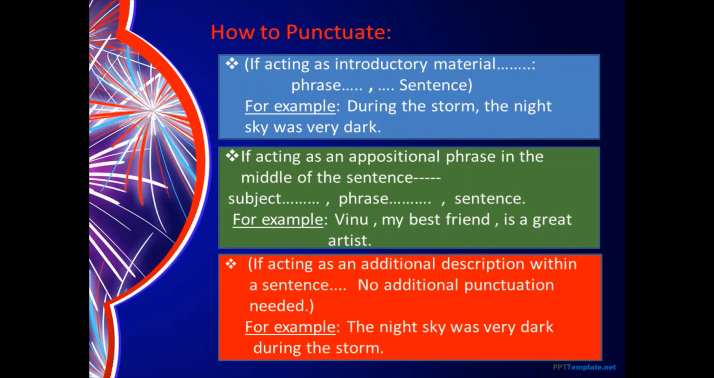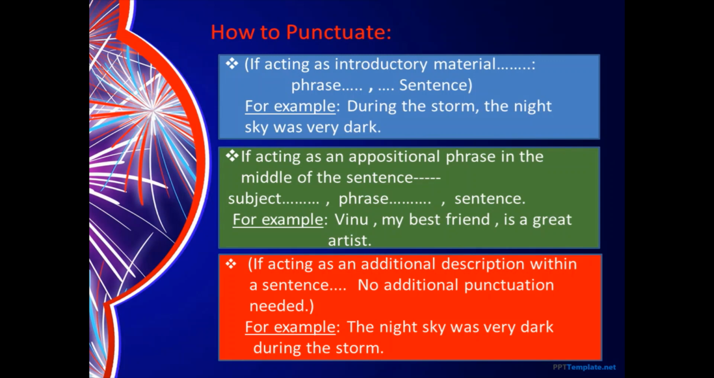Okay, let's move to the third situation, that is, if acting as an additional description within a sentence. That means when it comes at the end of the sentence, no additional punctuation is needed. Now this is an easy thing. You don't have to use any commas there if you are using it at the end of the sentence. For example, the night sky was very dark during the storm. Now you see here, this is the same example that I took in the first one, where we introduced the sentence with the phrase during the storm, and we put a comma there to separate the phrase from the rest of the sentence.